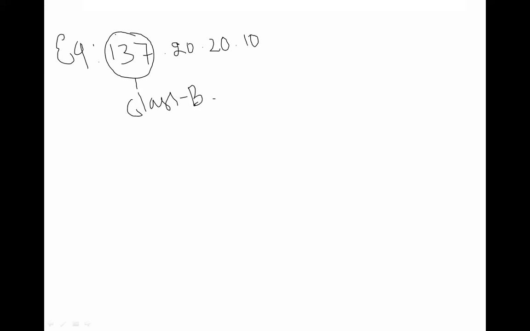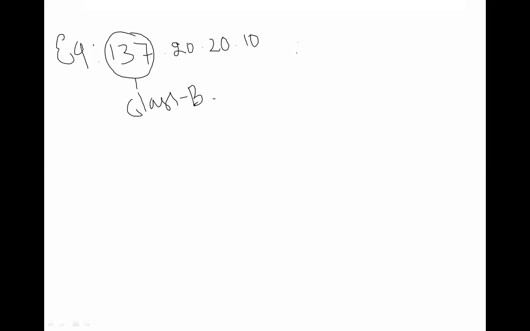You have to see only the first octet. Forget about the remaining octets. So this one is a class B IP address. This is how we identify in which class an IP address is present.